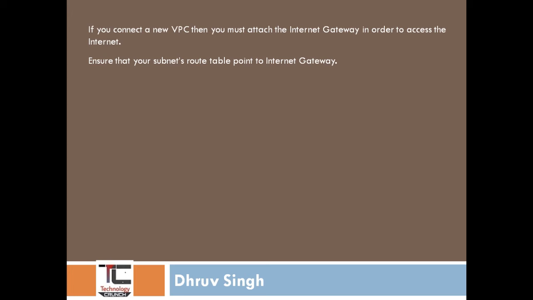So firstly, add a route so that all traffic goes to the internet gateway, meaning internet IPs. After the route table update, your EC2 instance can communicate with the internet. The internet gateway supports both IPv4 and IPv6 traffic.